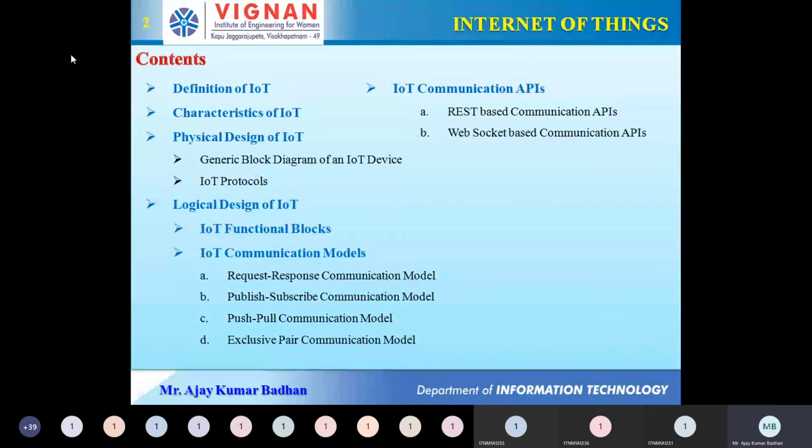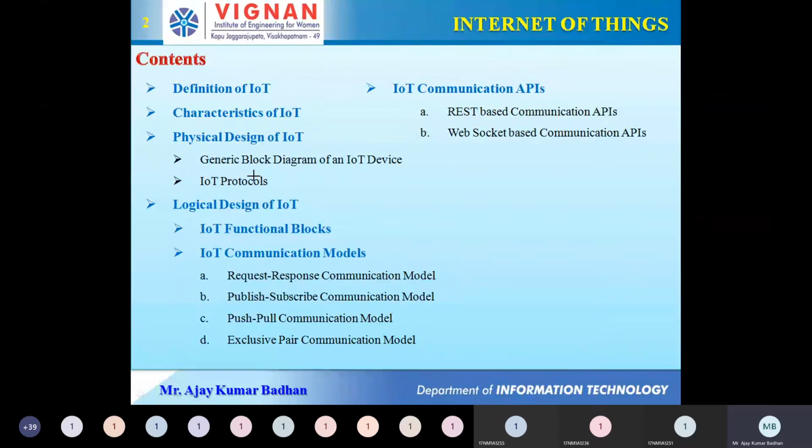First and foremost, we are going to learn the definition of Internet of Things. But before that, we will see some kind of introduction. After completing that introduction, we will move into what you mean by IoT. There is no specific definition for IoT, but still many researchers and experts in this particular domain have given some definitions, which we will go through. Then we will discuss the characteristics of IoT, which are almost equal to the definition of IoT. All the characteristics we discuss here will be covered in the definition itself. So that we will see.